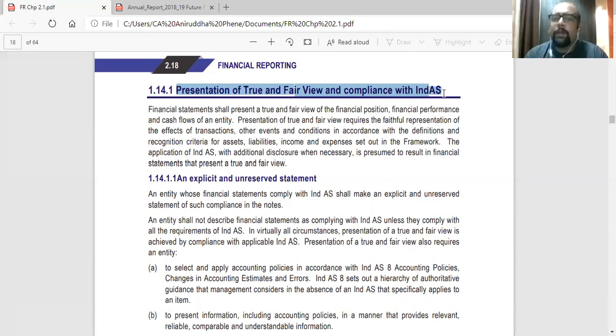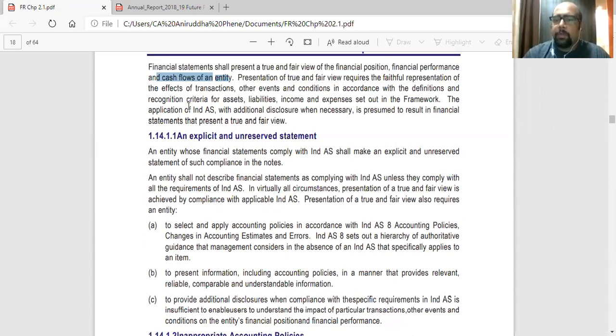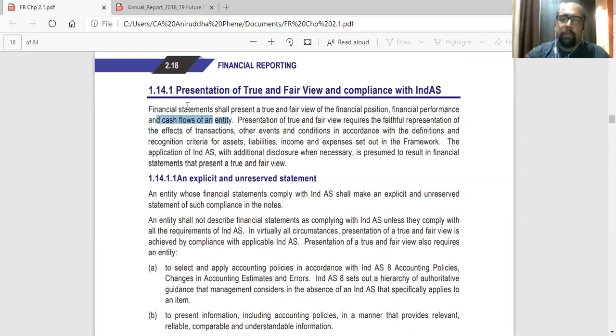So obviously, at the same time, they have to be in compliance with the Ind AS. So financial statements shall present a true and fair view of the financial position, the financial performance, and the cash flows of an entity. So just below the chart, write down point 1, presentation of true and fair view and compliance with Ind AS, and below that just write this point, one line.